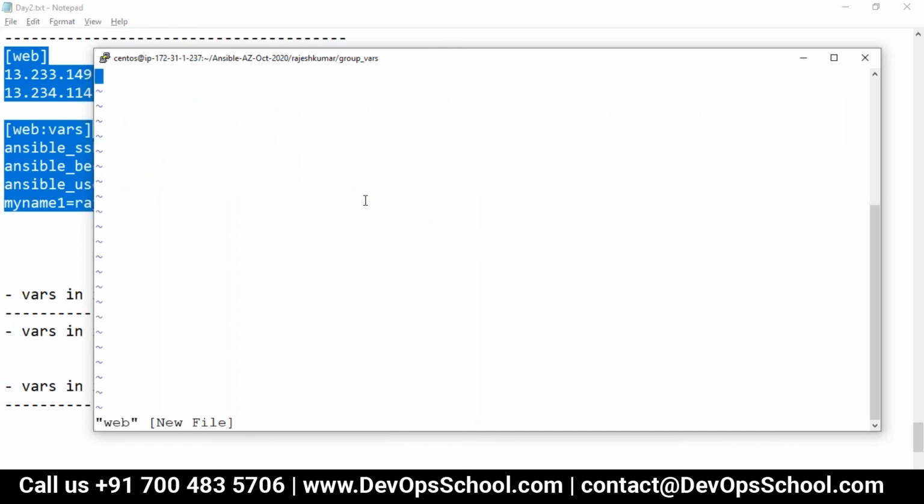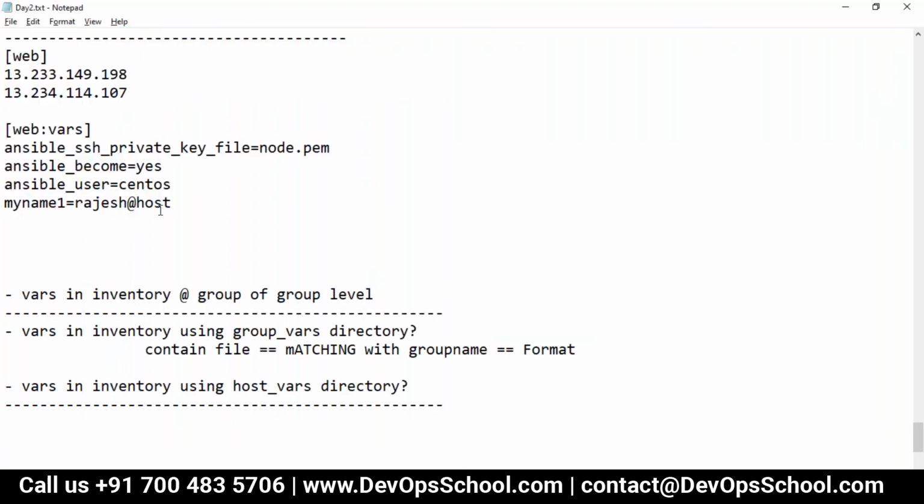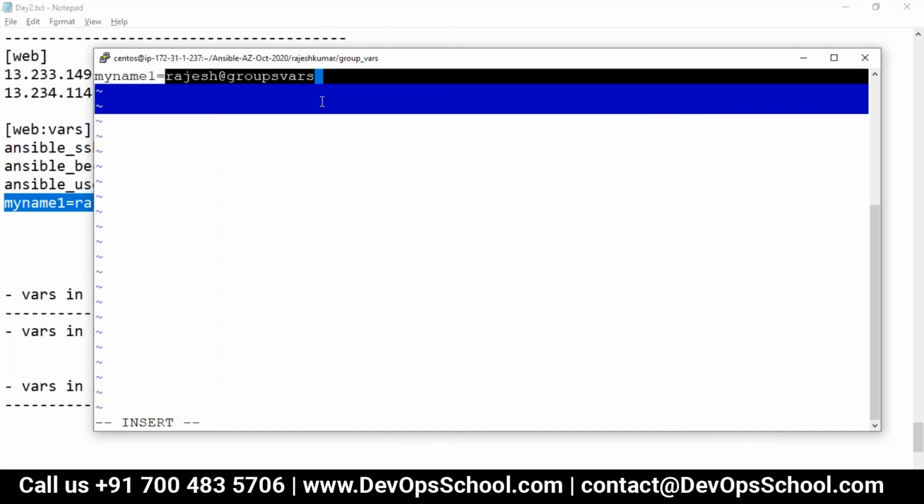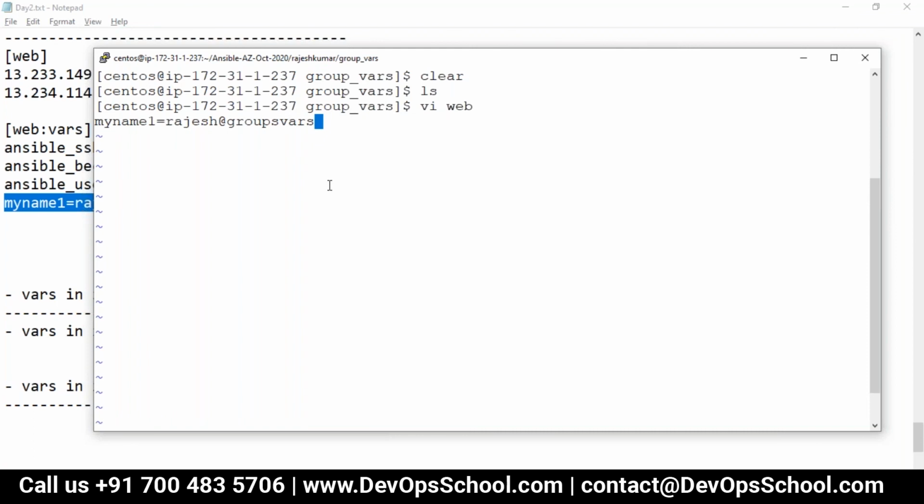And here in this file, you will write all the variables. Typically for time being, I'm using one here, and Rajesh at group vars, same variable value. Guys, tell me whether it's good or not.